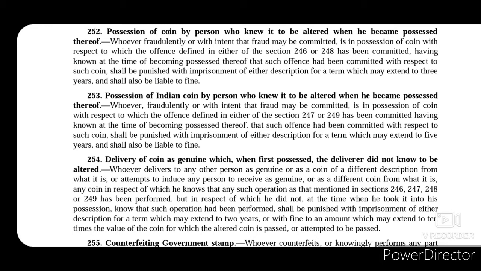Section 254 talks about delivery of coin as genuine, which when first possessed, the deliverer did not know to be altered. So if such person during his first possession of such coin thought that it was genuine but it was an altered coin, and the deliverer did not know about such alteration, then that person who delivered such coin shall be punished with imprisonment for a term which may extend to 2 years or with fine or with both, and that fine may extend to 10 times the value of the coin for which the altered coin is passed or attempted to be passed.